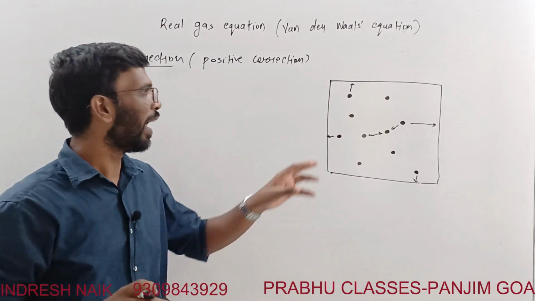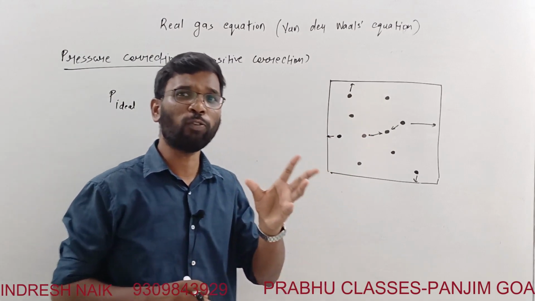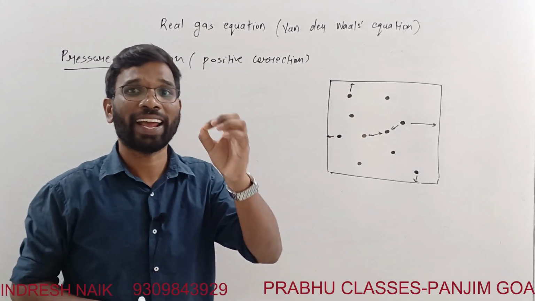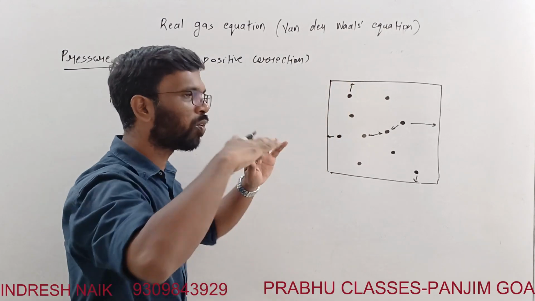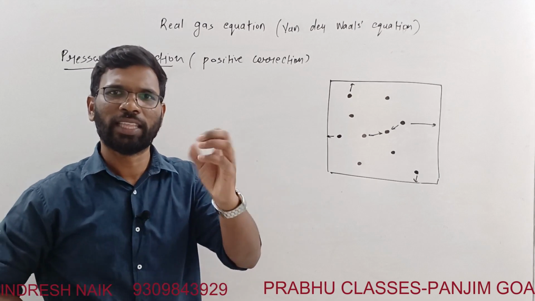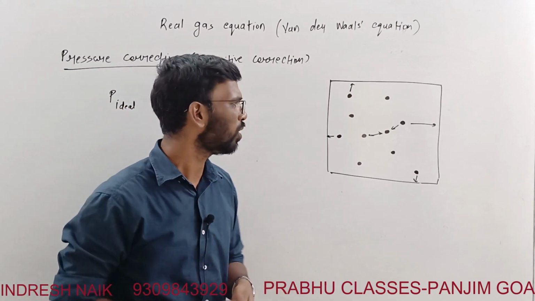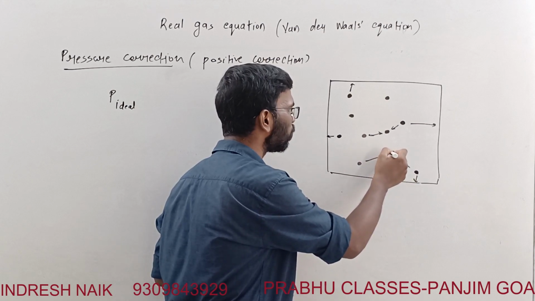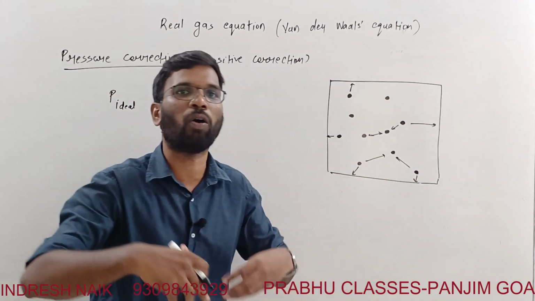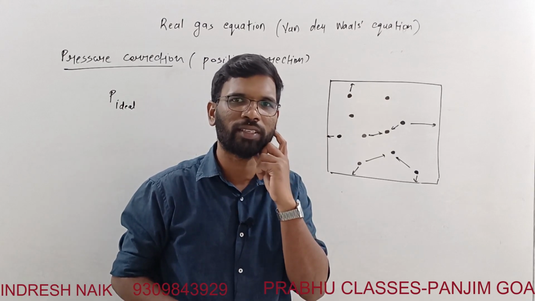Real gases have intermolecular forces. So the particles colliding on the walls will collide with less force because the inward pull will be there.